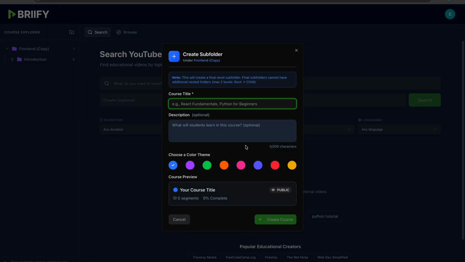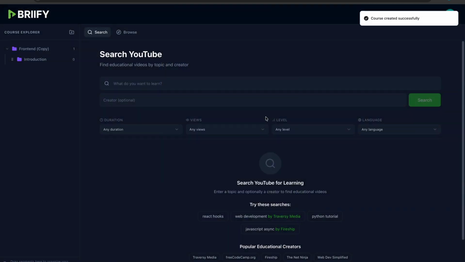I can also create another folder like advanced front end, right? So use the same color. I just want consistency, that's why I'm using the same color. So yeah, we create another folder. Before we move forward, one thing I want to quickly explain is that having a folder here doesn't mean that you can't reorder it.